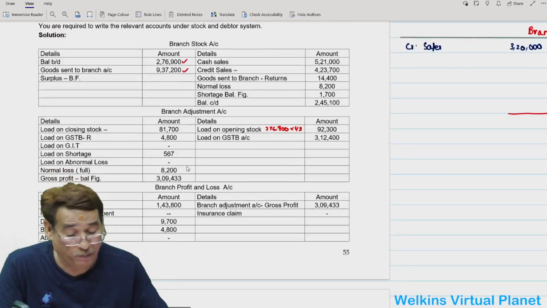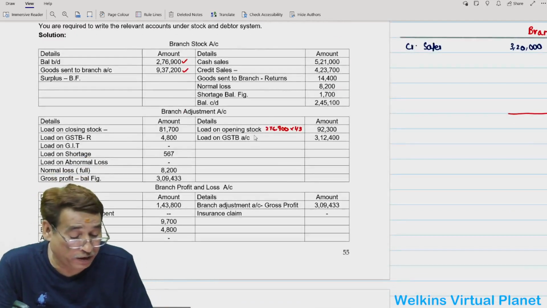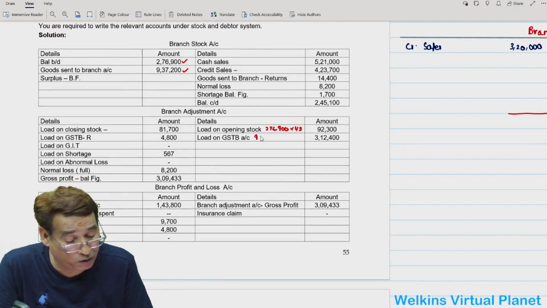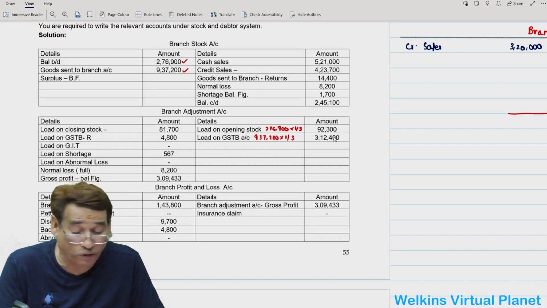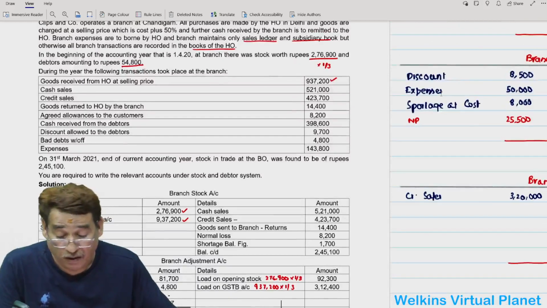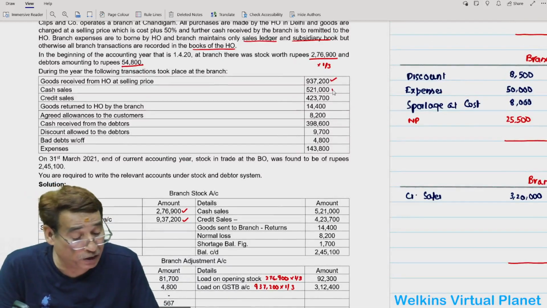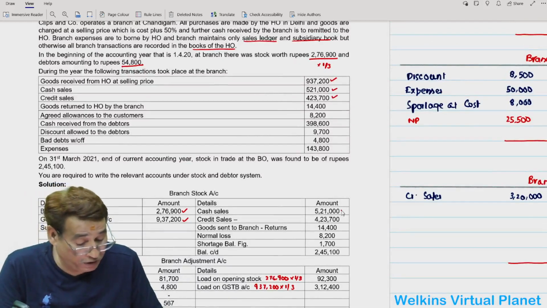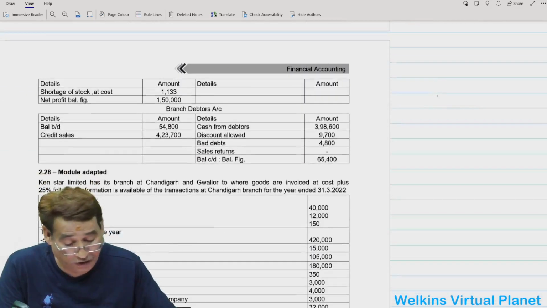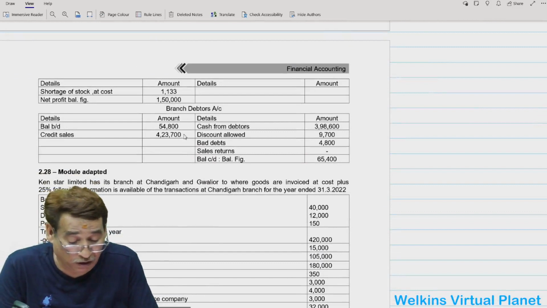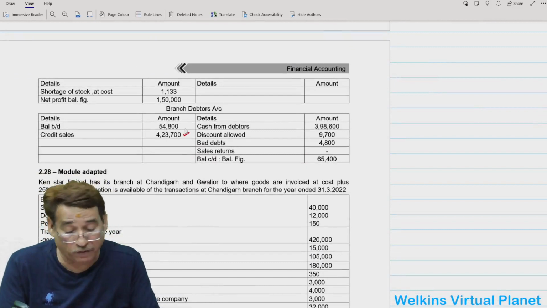9,37,200 in the branch stock account, and then you will write here loading on goods sent to branch account 9,37,200 into 1 by 3. That is equal to 3,12,400. Then we have in this case cash and credit sales. So you will write in the branch stock account, and credit sales you will also write in the debtors account, 4,23,700.